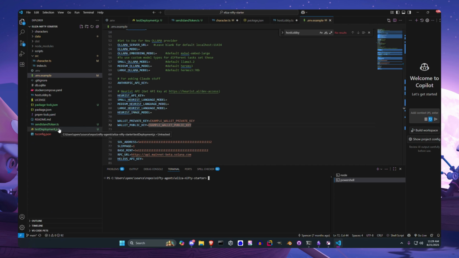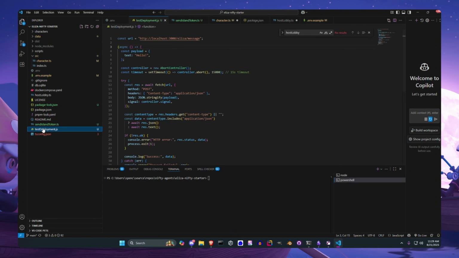Included in this repo, I believe I have this pushed. If not, I will push this, but I have this test deployment. So we can just post to localhost 3000 and see what we get. We can do that by doing node test deployment.js. And there we go. Our response from Eliza: hey there, ready to continue. This is just the default action that it replies with if you don't want it to do anything.